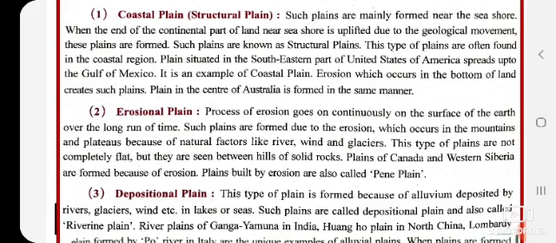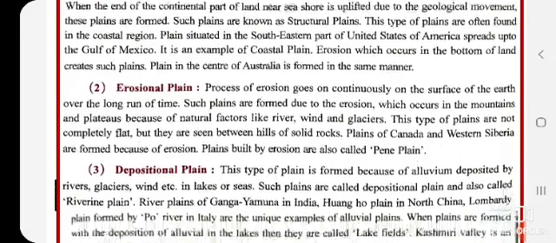The plain situated in the southeastern part of United States of America spreads up to the Gulf of Mexico, and it is an example of coastal plain. Erosion which occurs in the bottom of land creates such plains. Whenever changes happen below in the land, then these plains are formed. Plains in the center of Australia are formed in the same manner. Whatever plains are in Australia, they are formed due to this type of changes only, when the erosion takes place at the bottom of the land.